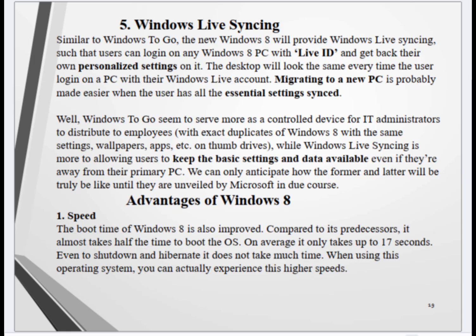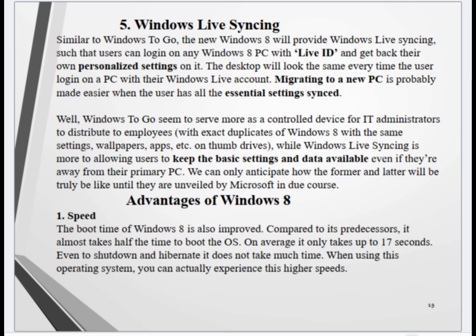Well, Windows to Go seems to serve more as a control device for IT administrators to distribute to employees, with exact duplicates of Windows 8 with the same settings, wallpapers, apps, etc. on thumb drives, while Windows Live Syncing is more about allowing users to keep the basic settings and data available even if they're away from their primary PC. We can only anticipate how the former and latter will truly be like until they are unveiled by Microsoft in due course.